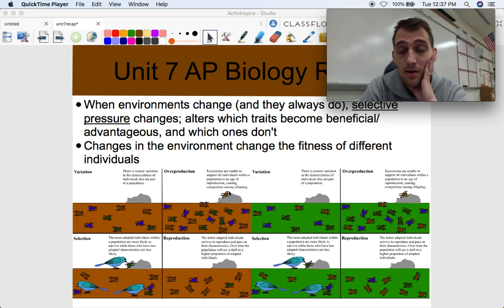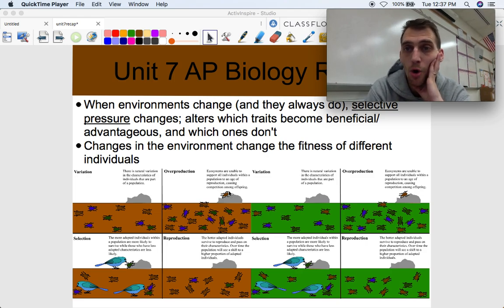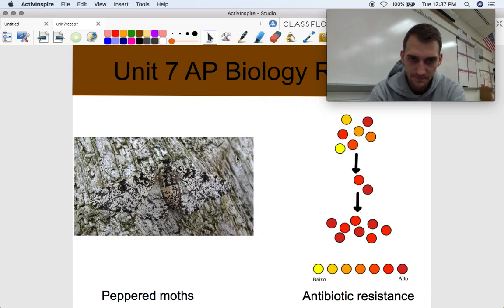No, they're not. Okay, so fitness and what's an advantage only depends on the environment. If the environment changes, then that's going to change what has an advantage and what doesn't. And that's what we call selective pressure. So selective pressures are going to be different depending on changes in the environment or variations in the environment. Changes in the environment change the fitness of different individuals.